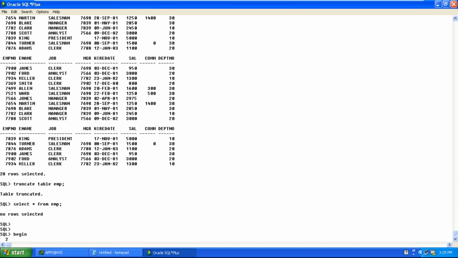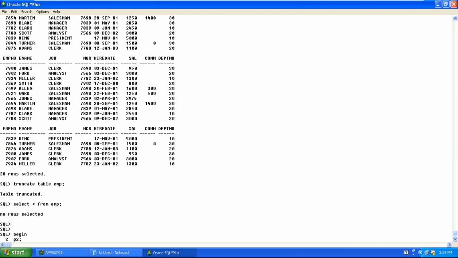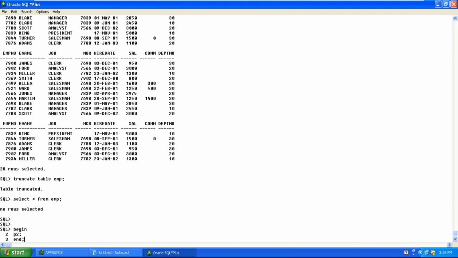Execute. Begin. We need to call the procedure name: execute P2. There are 2 ways of invoking. Either you write execute P2, or if you want to invoke it inside begin and end, just write P2 followed with a semicolon. Frankly, most of the time we invoke it using begin and end only. So begin, P2 semicolon, followed with end.